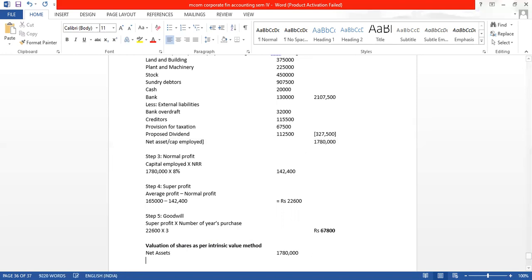But while valuing shares, we have to add one more thing which we just got from the last step, that is goodwill, 67,800. So we get the capital employed, or you may now correctly say, value of business.